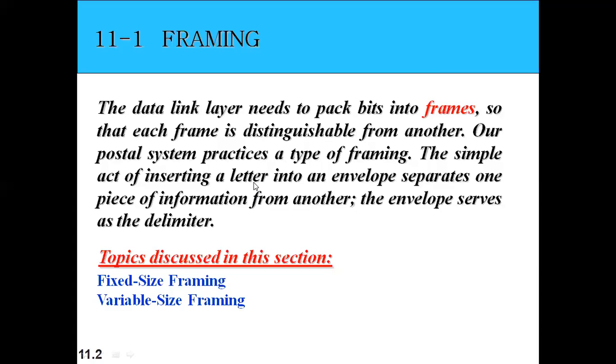Whatever analogy I have given, the same thing is written here. The simple act of inserting a letter into an envelope separates one piece of information from another piece of information. The envelope serves as a delimiter. Delimiter is nothing but a separation between the two letters. This is what we call framing with respect to the data link layer. Is it clear, guys? Do you understand what framing means? Because if it is clear, the further topics will be clear. Is the definition clear? Yes, sir.